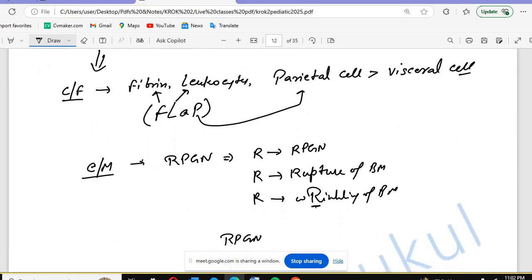On electron microscopy in RPGN, there will be the crescentic kidney, or crescentic glomerulonephritis. There will be wrinkling of the basement membrane as well, and rupture of the basement membrane will be seen in RPGN.